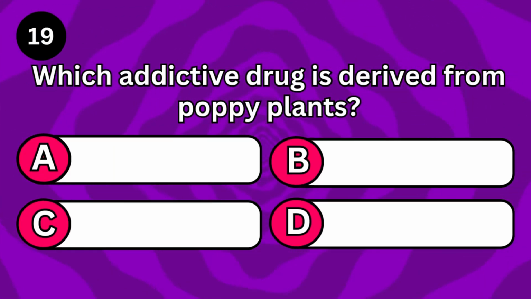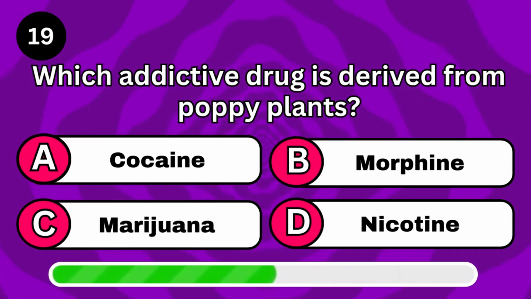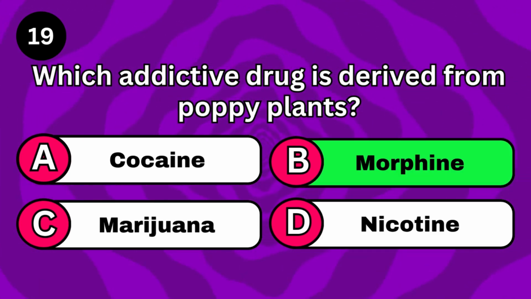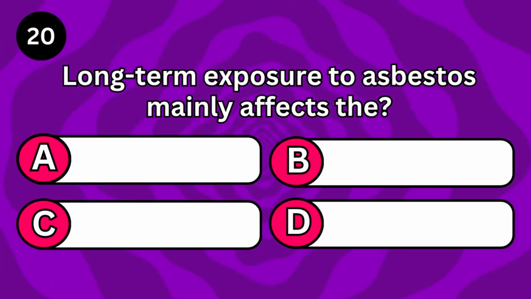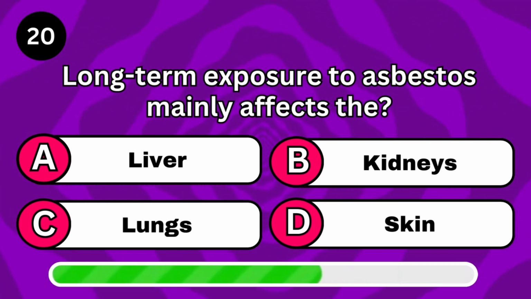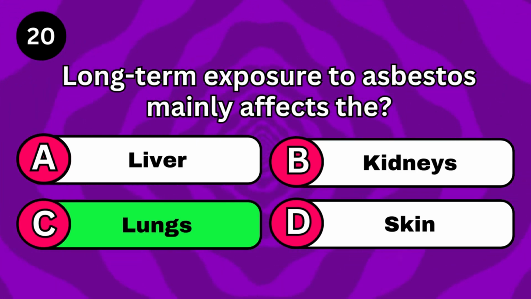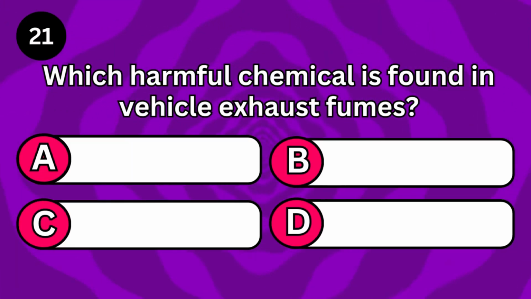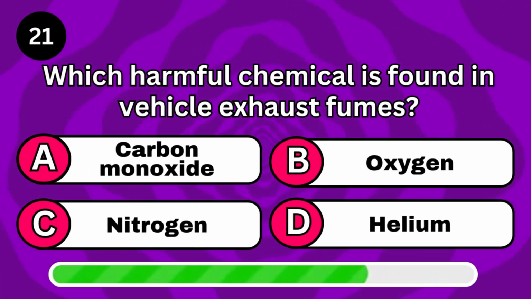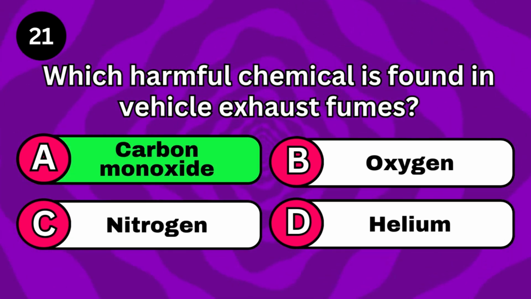Which addictive drug is derived from poppy plants? Morphine. Long-term exposure to asbestos mainly affects the lungs. Which harmful chemical is found in vehicle exhaust fumes? Carbon monoxide.